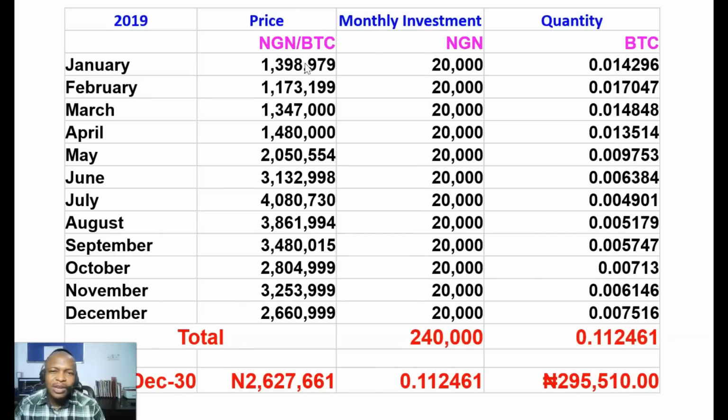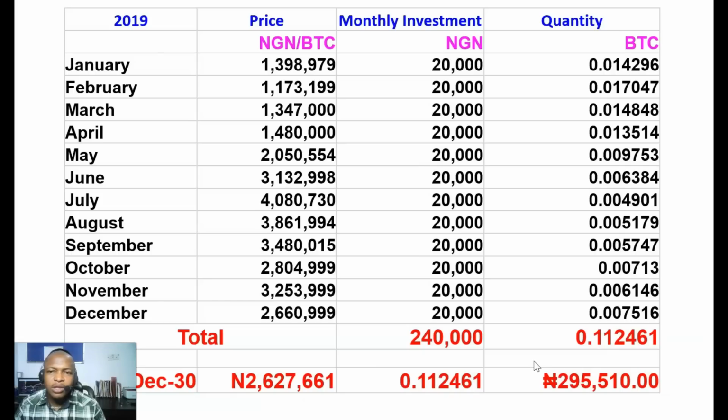Now let's look at the following year, which is 2019. So Bitcoin rose just a little. I would say it's consolidating because it got to 4 million in July. From 1 million in January, it got to 4 million in July, and fell to 2 million in December. But I did the same thing, right? Spent 20,000 naira, bought this quantity of Bitcoin.